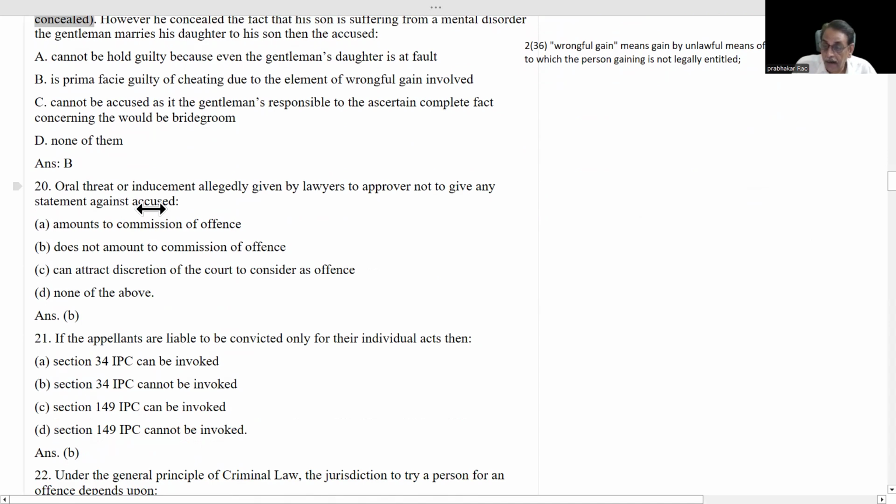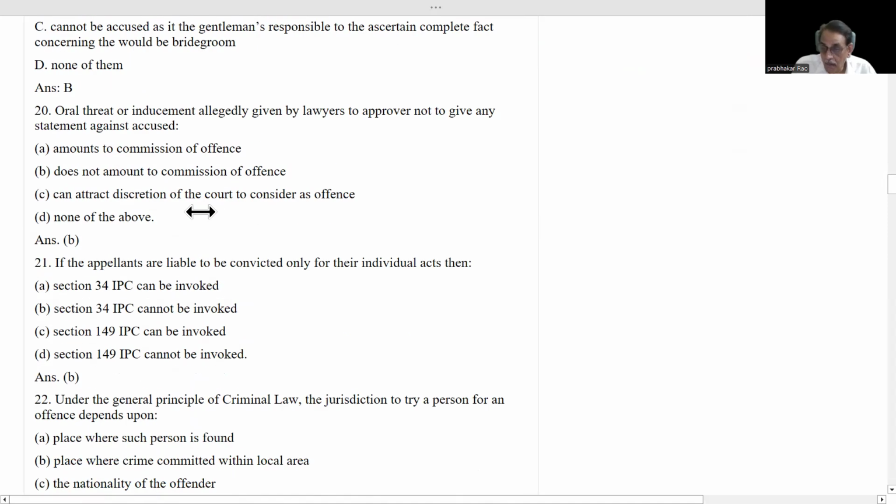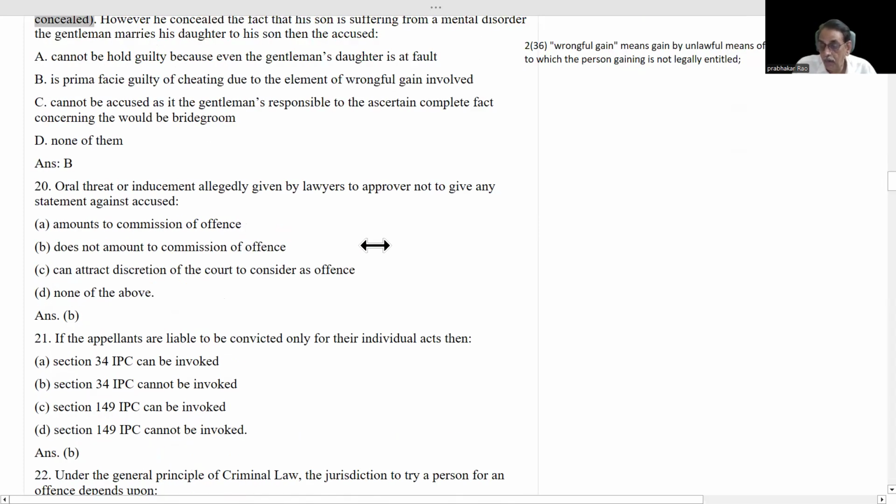Oral threat or inducement allegedly given by lawyers to an approver not to give any statement against the accused: amounts to commission of offense, does not amount to commission of offense, can attract discretion of the court to consider as offense, none of the above. The correct answer has been shown as B. Approver means the person who is also a co-accused.